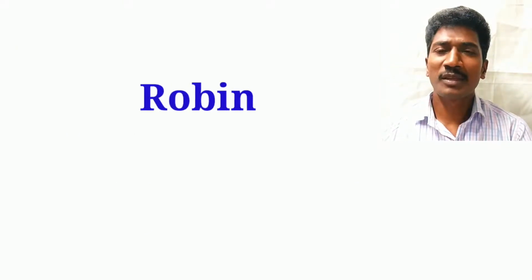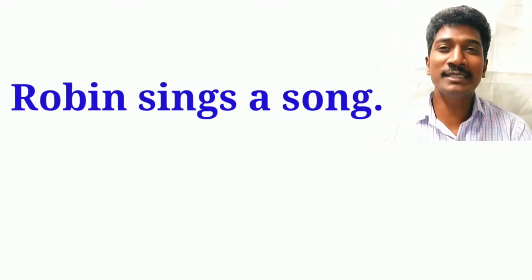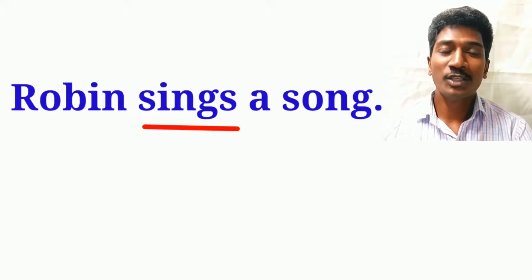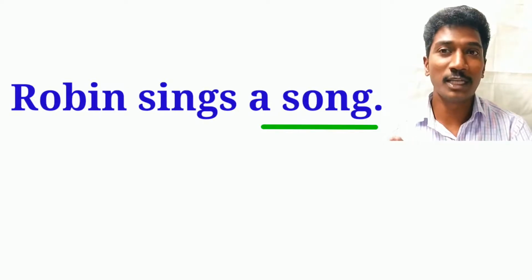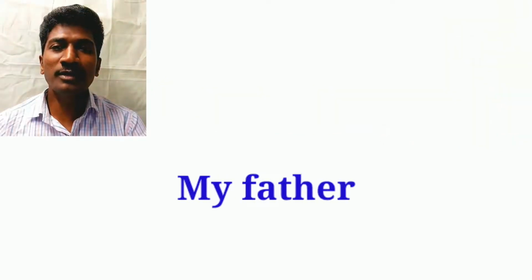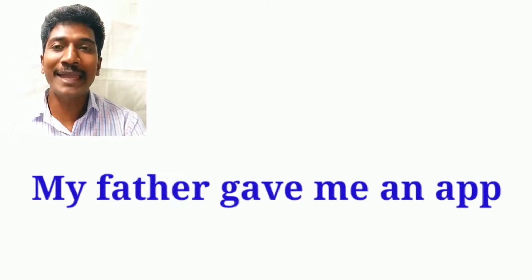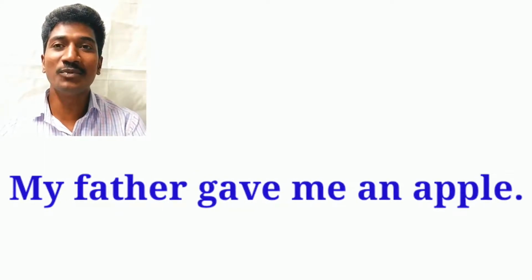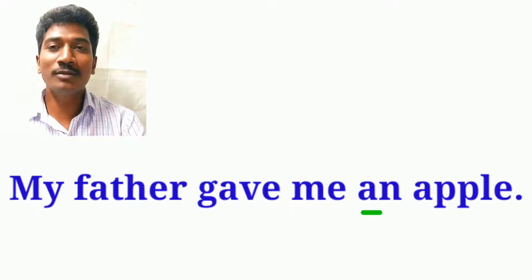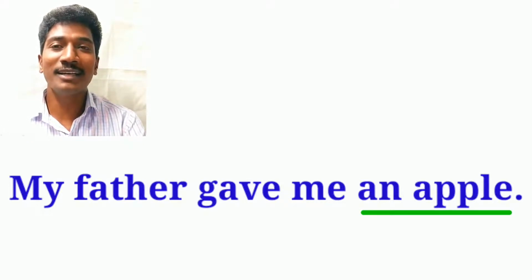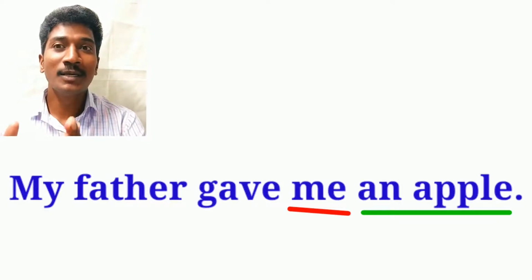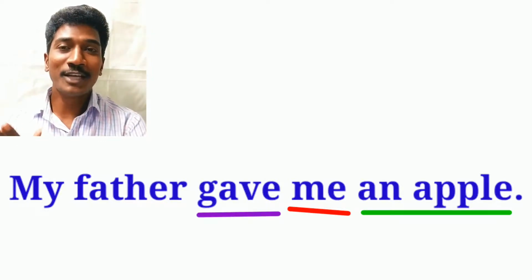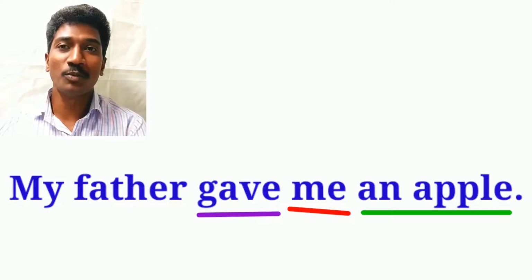When we say Robin sings a song, here with the verb there is also an object in the predicate part. My father gave me an apple. In this sentence there is one direct object and one indirect object. So the predicate has a verb plus direct object and indirect object.